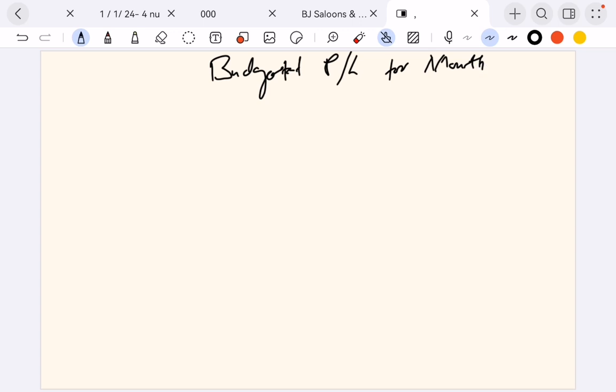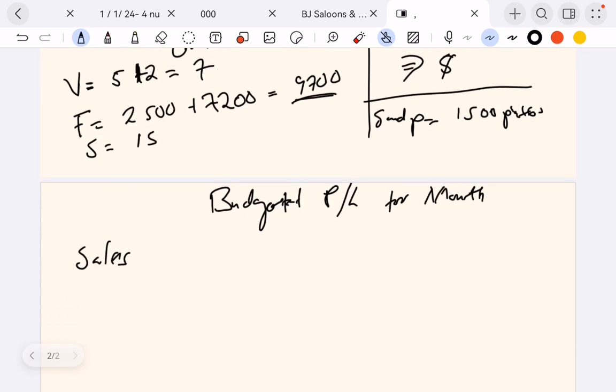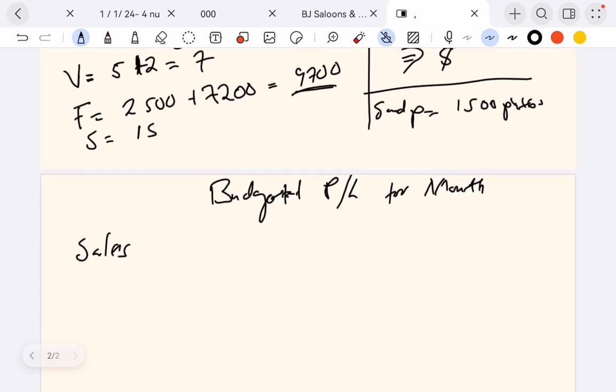The first thing that we need to do is find the sales. Sales is what you will have if you sell all the units. Assume you've gone to order phones in China.